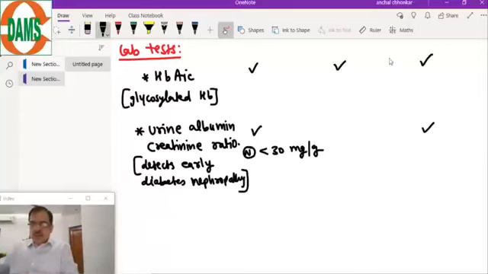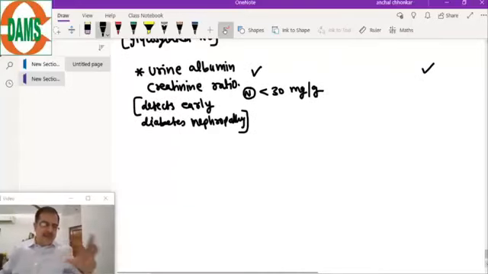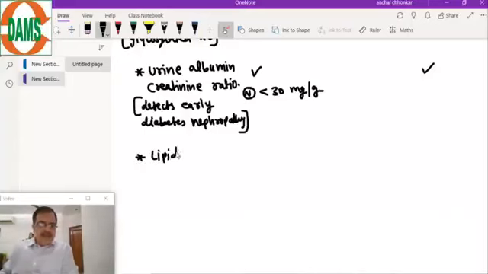Now, coming to the next important test: the most common cause of death in diabetic patients is usually cardiovascular or kidney disease. These are the two main causes of mortality in diabetes. Heart disease and kidneys. So for the heart, we will go for the lipid profile assessment, and it is done at the initial visit and yearly.